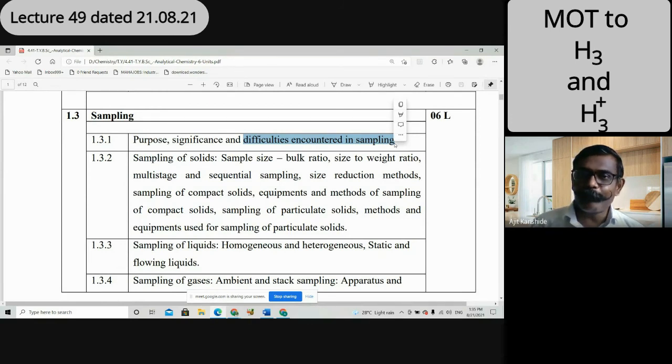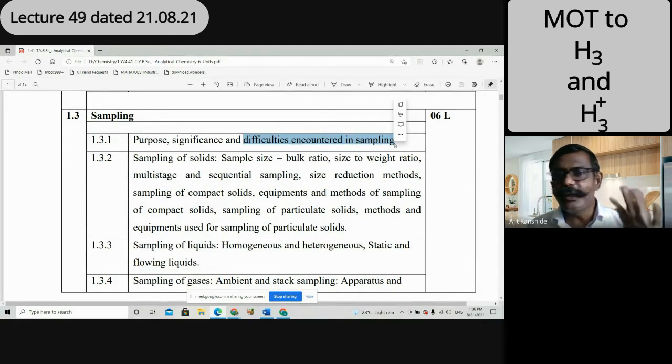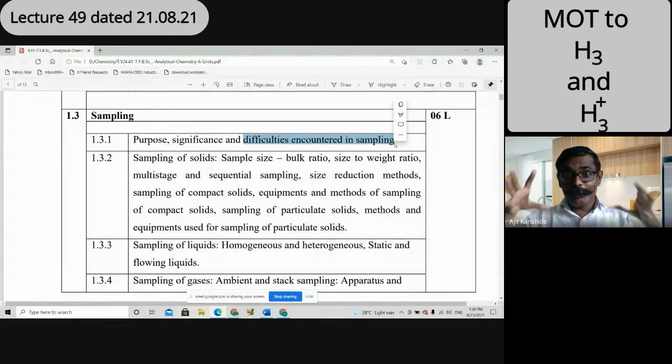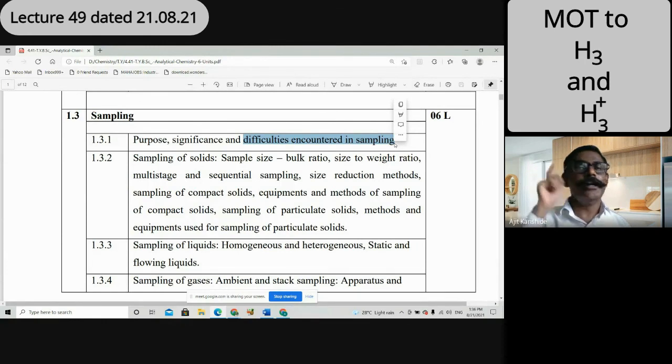Whether liquid sampling, gaseous sampling or solid sampling, it needs some kind of expertise. Take highway construction, which is nearly completed. There also they take samples, but from where to take the sample, and of which depth, needs wisdom. To have that wisdom, experience or that much study is necessary. So that is the difficulty of getting the proper sample.